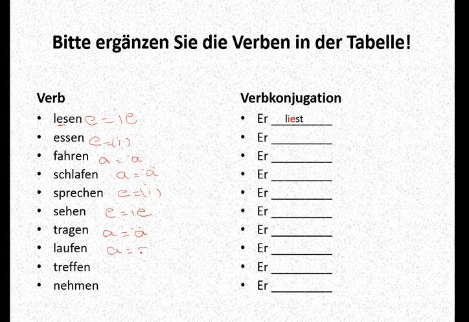Laufen is also the same, a with umlaut. Treffen, e is equal to i. And nehmen is totally different. Let's see: isst, fährt, schläft, spricht, sieht, trägt, läuft, trifft and nimmt.